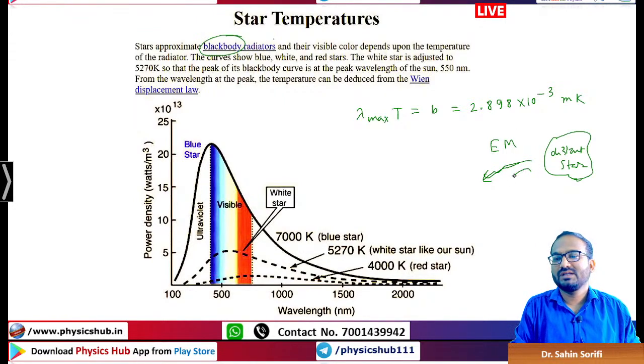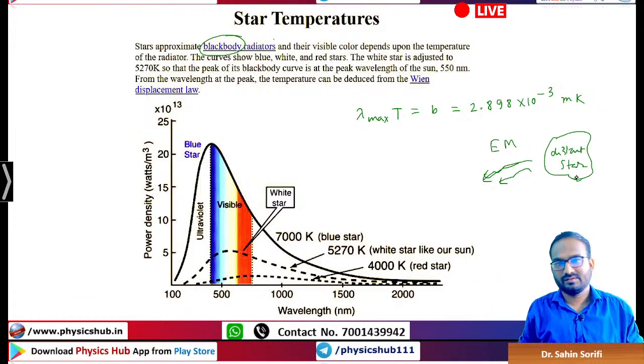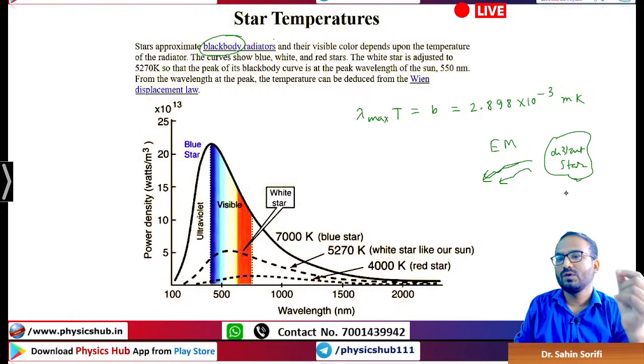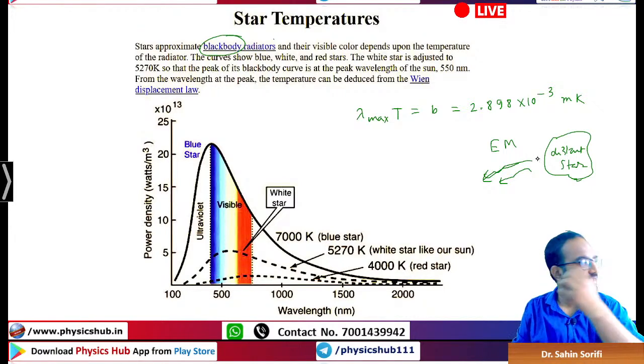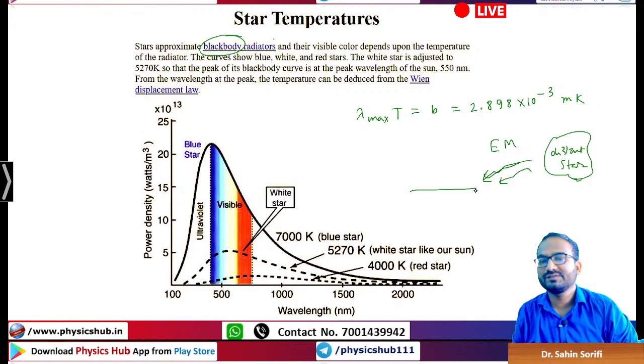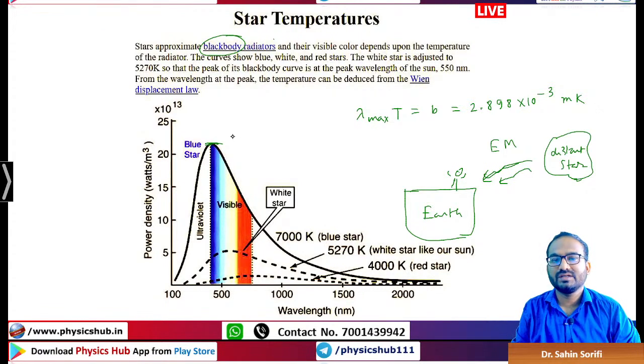So it will constantly emit electromagnetic radiation. Now these distant stars are maybe millions of years away from us. So let's say one electromagnetic radiation is emitted maybe hundreds of years back. Now when you are receiving it on the earth, you are getting it 100 years later, and whatever you are receiving, you are plotting it in this blackbody radiation curve, and from this curve, from the maximum value, you can get the lambda max value.